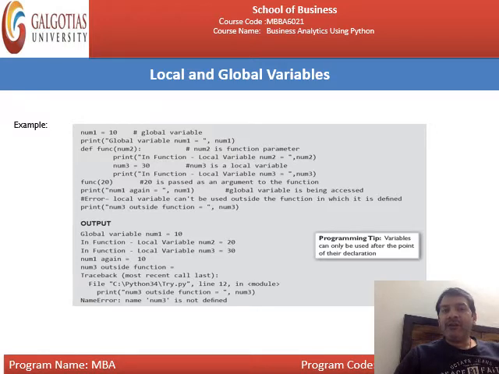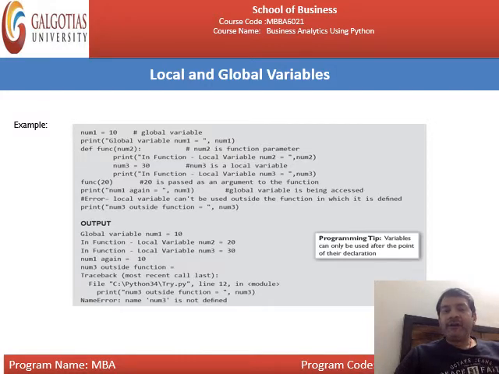After that, you will print num1 again equal to num1. This particular thing will access the global variable that is equal to 10. Then you will write print num3 outside the function. You cannot call num3 outside the function, because if num3 is executed, it will be executed within the function, because this particular num3 is the local variable and you are trying to access that local variable outside the function.